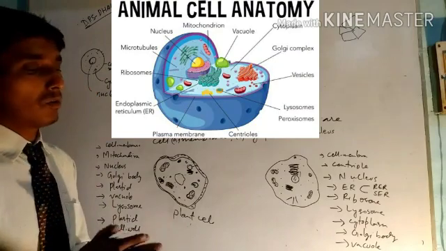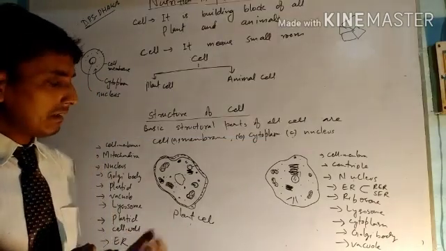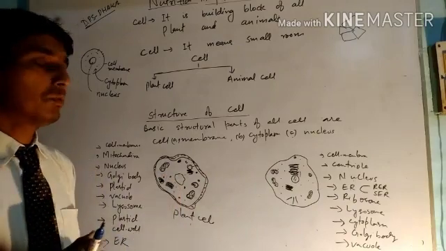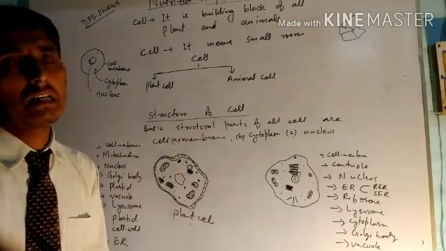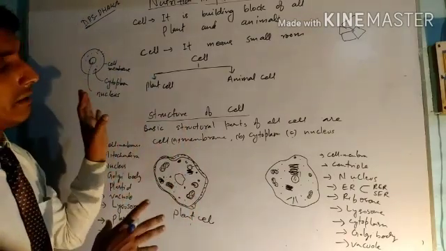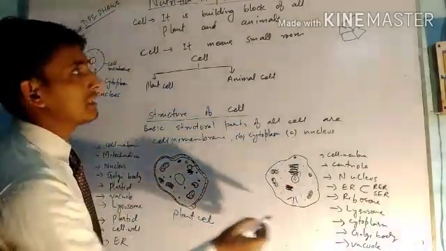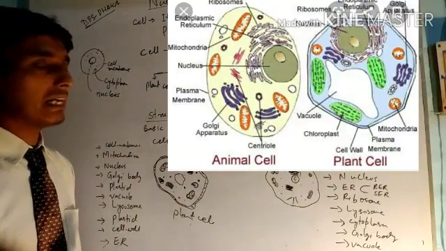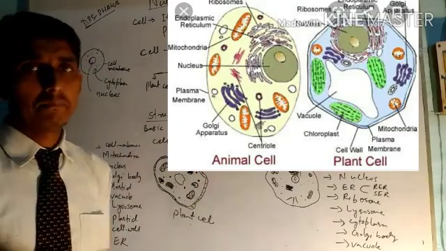Okay, so go through the book and read all the things in detail. There is a picture given in your book. Go through the book in detail and learn all about these things. I will give you a big picture of this plant cell and animal cell in the video. So go through those parts and try to memorize all those parts of the animal and plant cell.